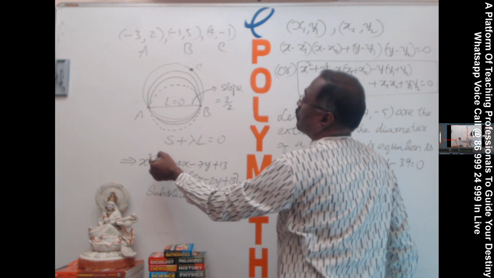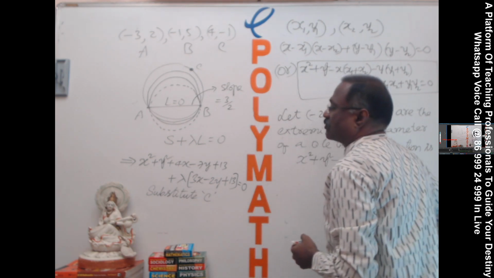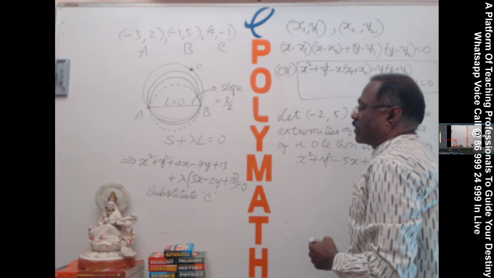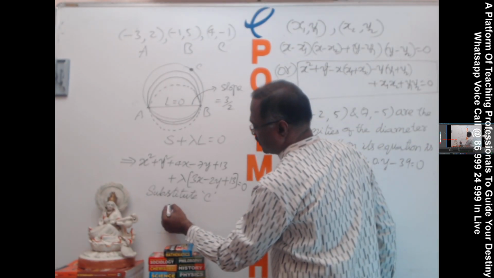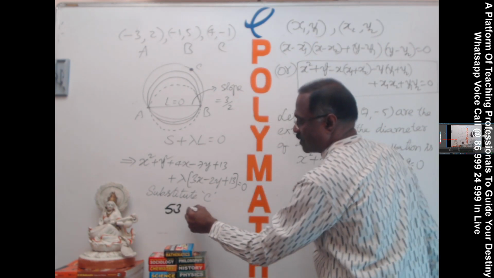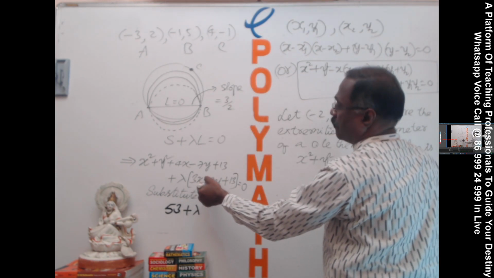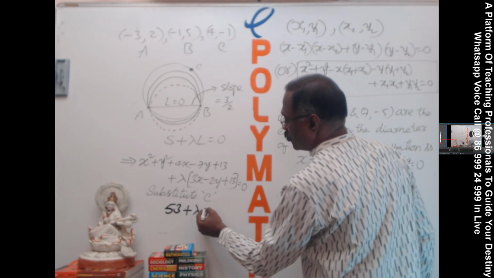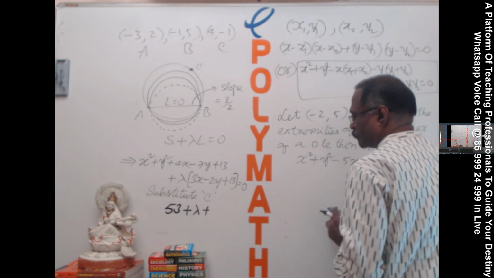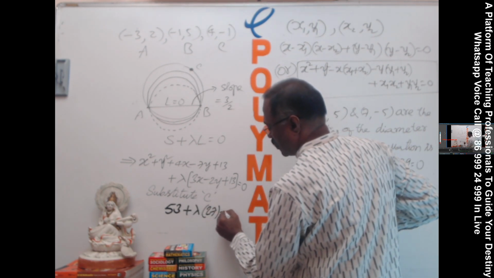This is 16 plus 1, 17, 17 plus 16, 23, 33, 33 plus 7, 40, 40 plus 13, 53, plus lambda into, substitute again 4 minus 1, 12 plus 2, 14, 14 plus 13, 27, lambda into 27, is equal to 0.